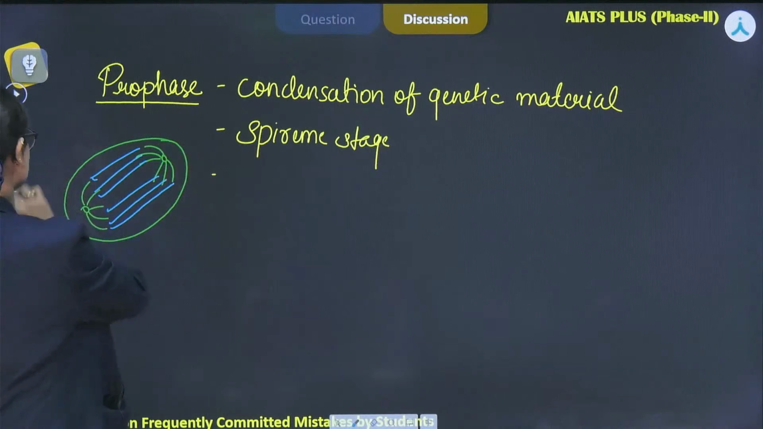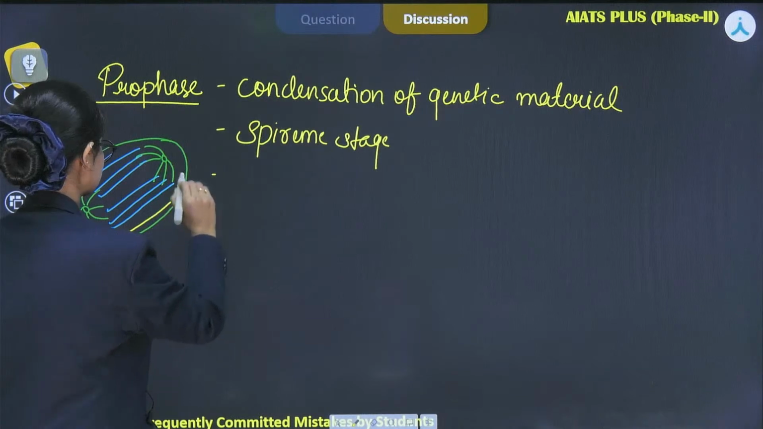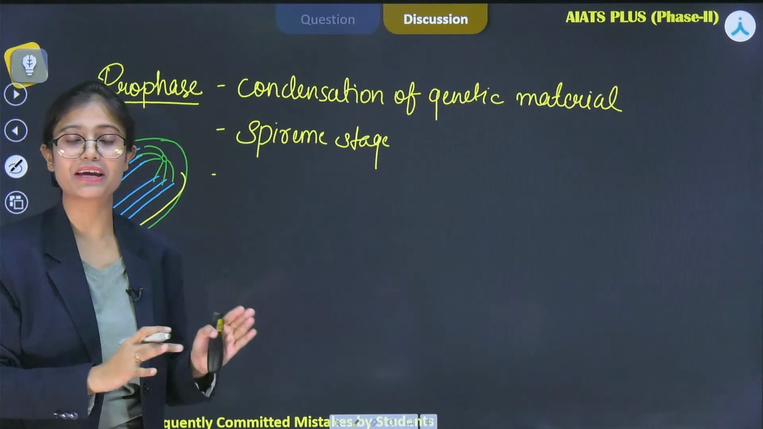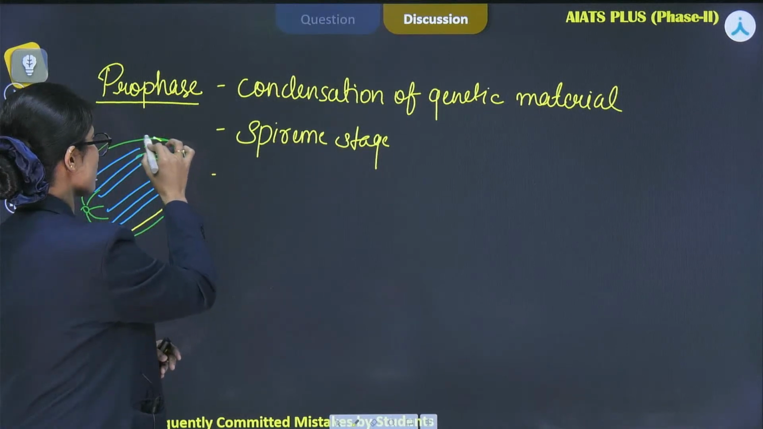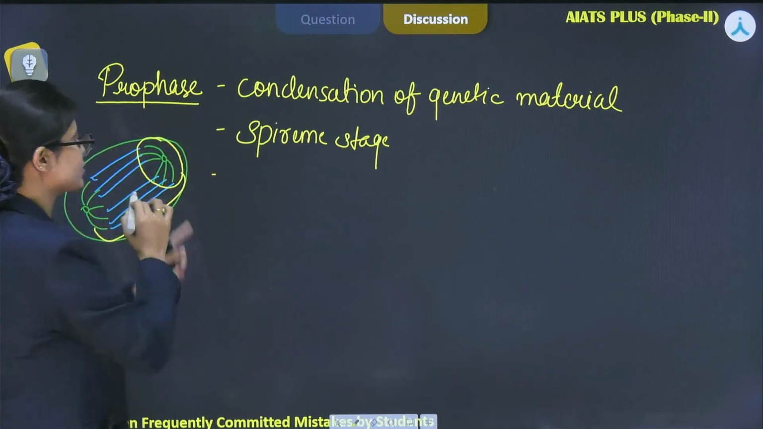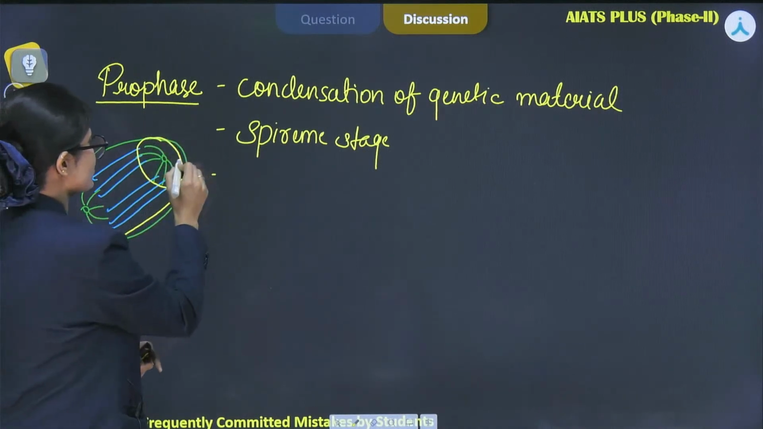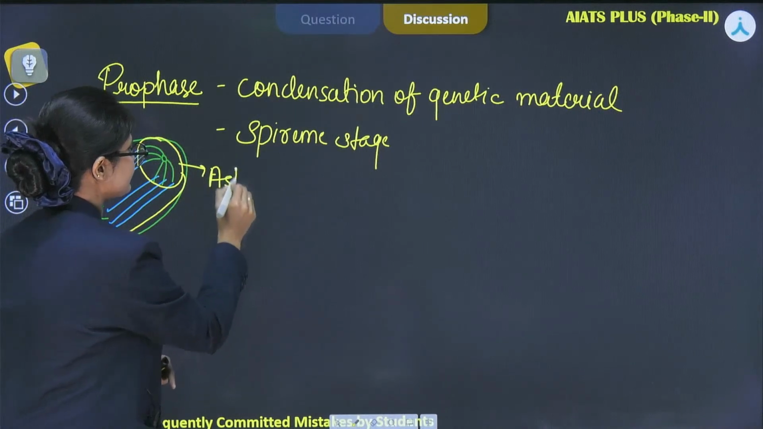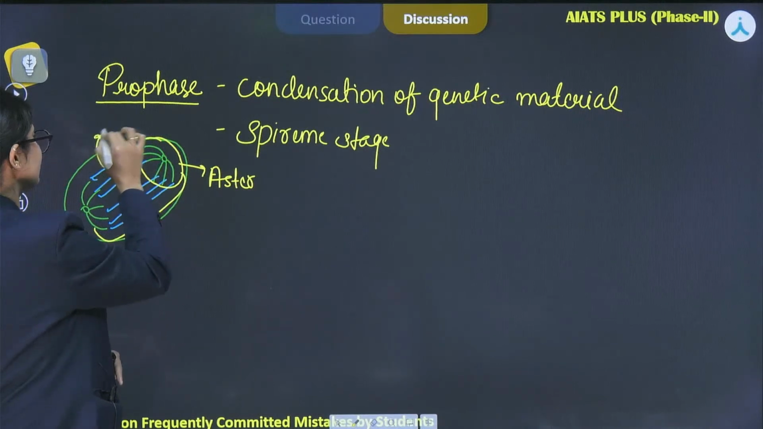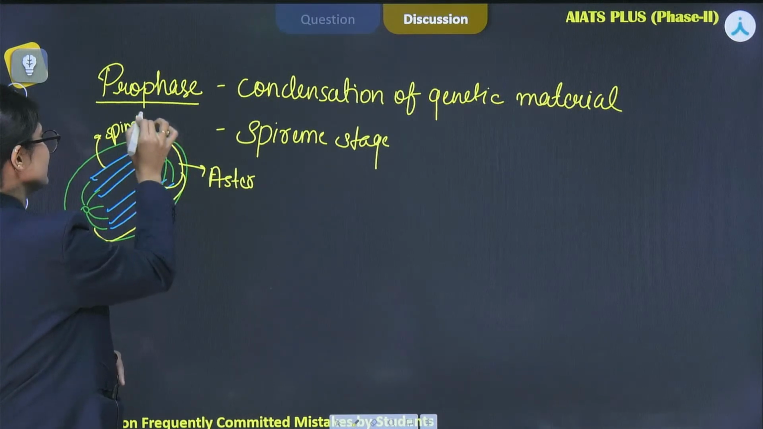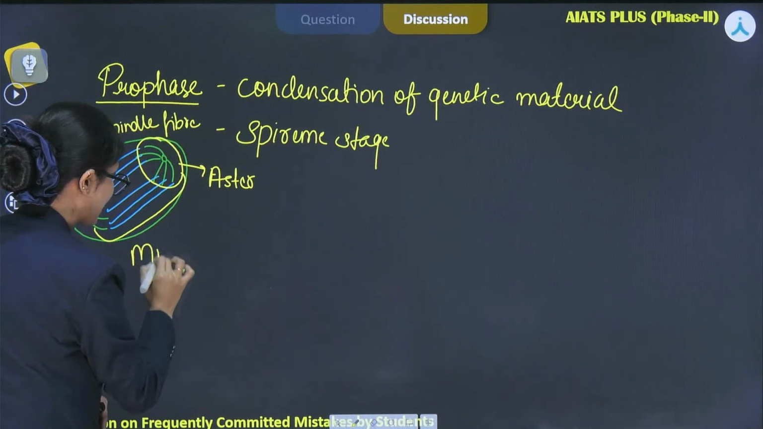This complete structure is known as the mitotic apparatus. That means it has asters. What do you understand by asters? The centrosome radiating the microtubules. This star-like structure, shown in green color, is actually the aster. And these two asters along with the spindle fibers will form the mitotic apparatus.